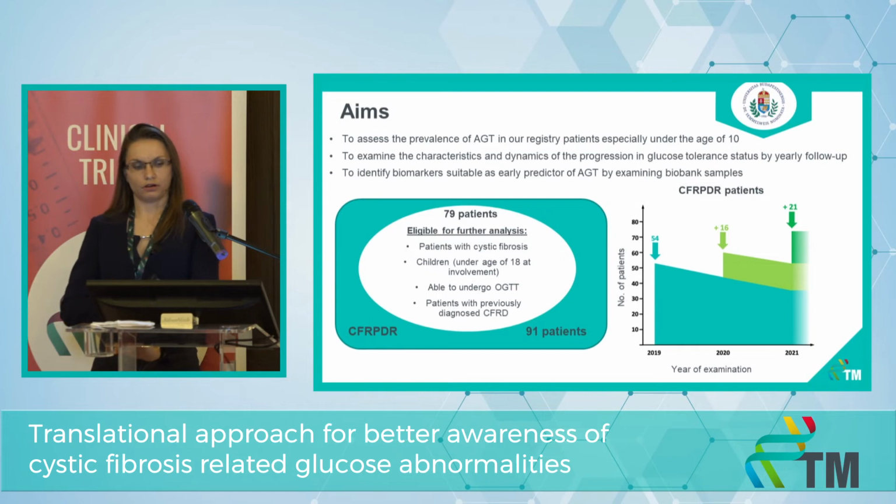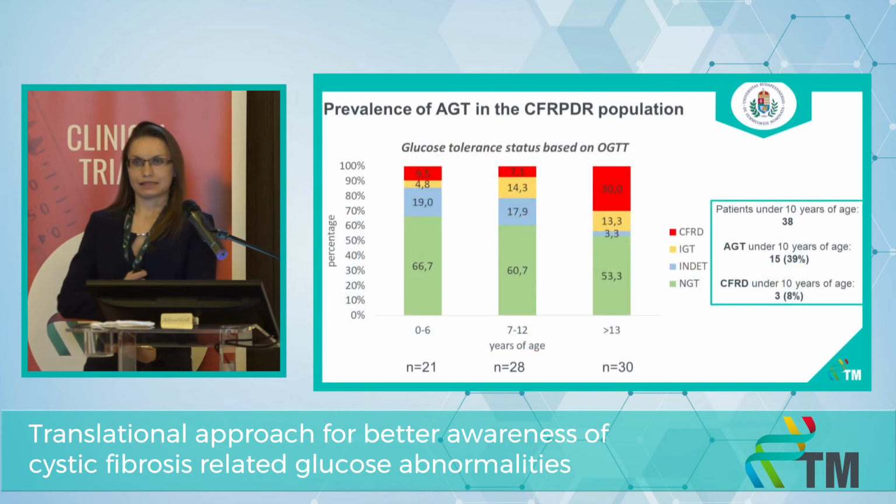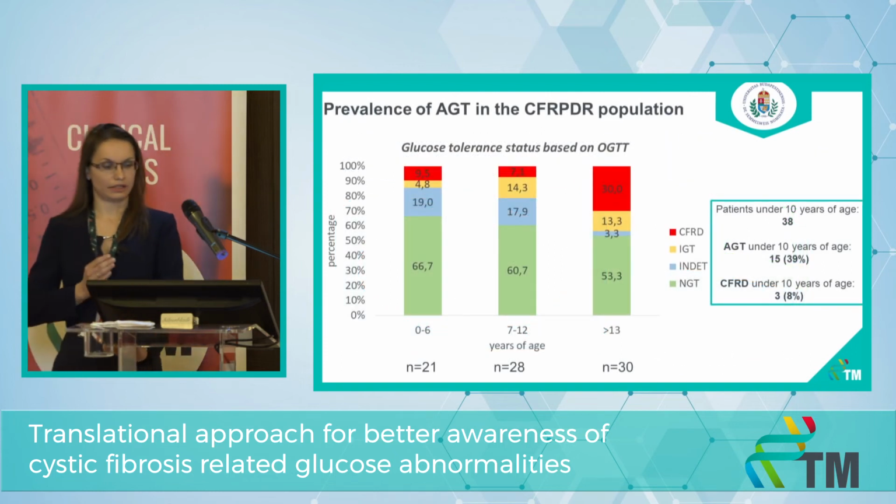The further goal of this registry is to examine the characteristics and dynamics of the progression in the glucose tolerance status by yearly follow-up visits and by yearly re-evaluating the abnormal glucose tolerance status. As you can see, half of the patients have 2-year follow-up visits and a quarter of patients have 1-year follow-up visits. By analyzing the baseline data of those 79 patients, we can see that according to the oral glucose tolerance test and further examinations, the prevalence of abnormal glucose tolerance is around 30–40%, even under the age of 10.